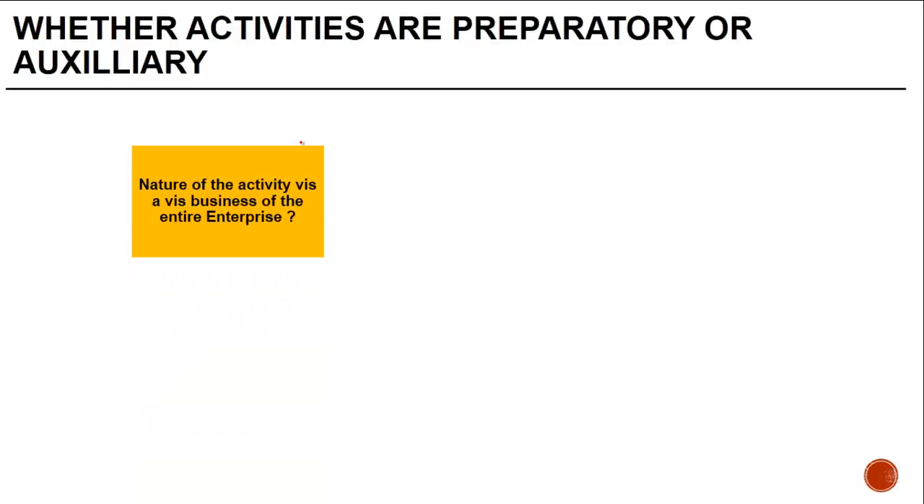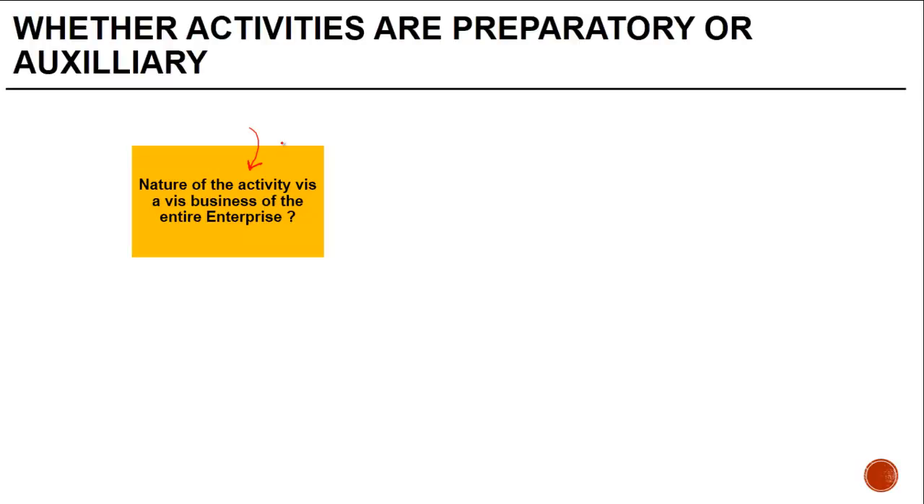So let's see some examples or some facts which need to be considered. The nature of activity vis-a-vis business of the entire enterprise. If the activity is such that it is of revenue producing character, then they are not considered as preparatory. The reason why these activities are excluded is because it is believed that their connection to the income generating activity is quite remote. It's not direct, and therefore even if one were to try and put together some attribution, it would have been very, very minimal.